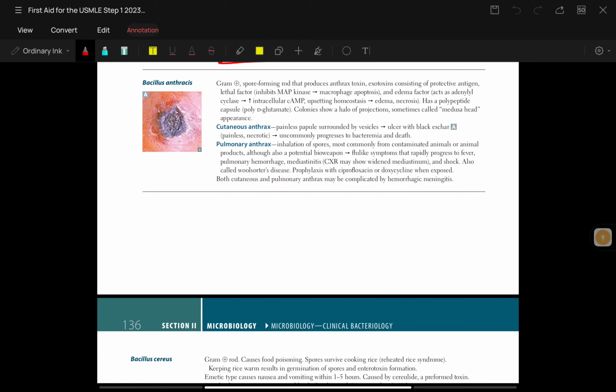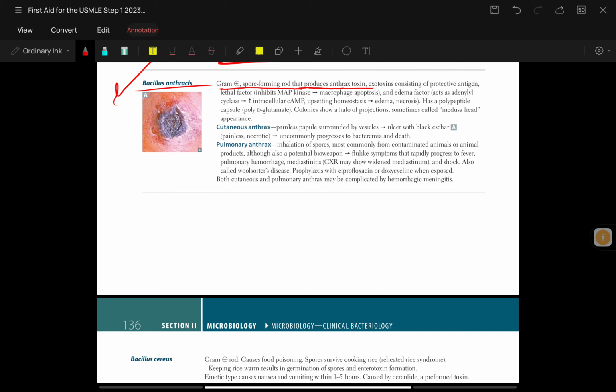So here we go. Now, talking about Bacillus anthracis. Bacillus anthracis is a gram-positive spore-forming rod that produces anthrax toxins.